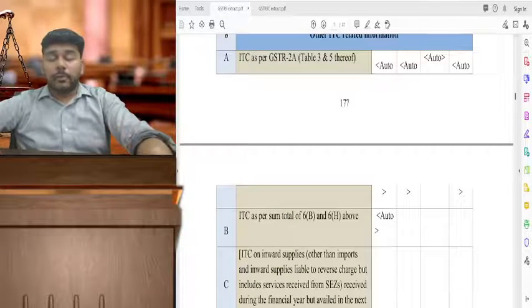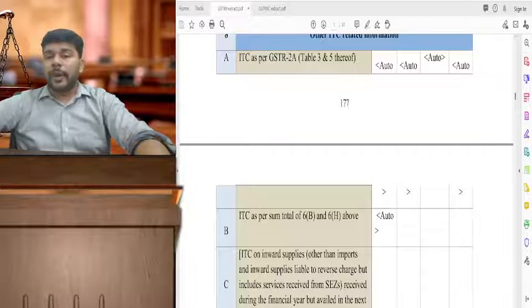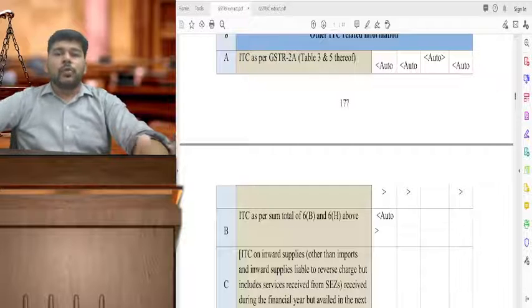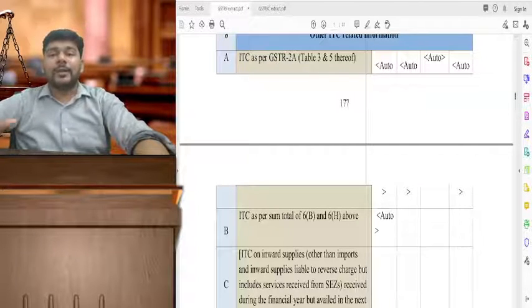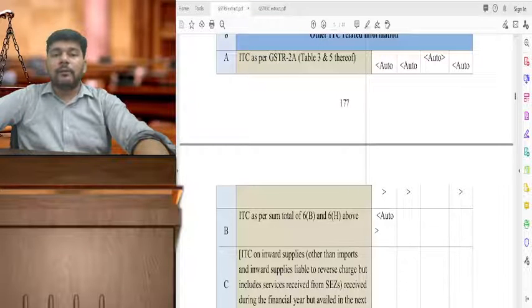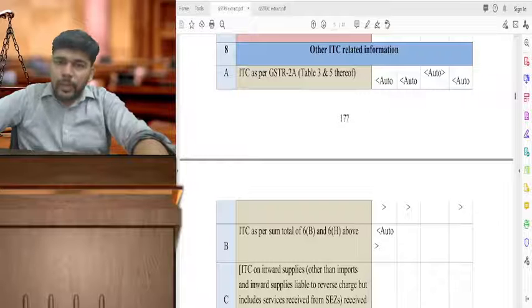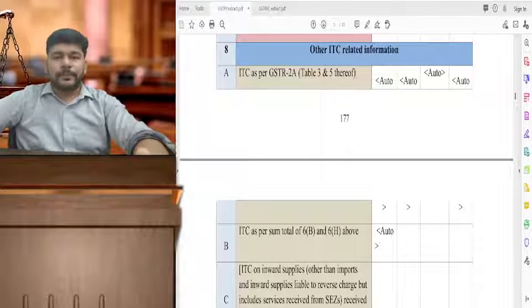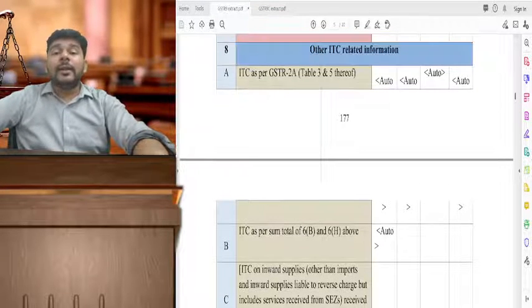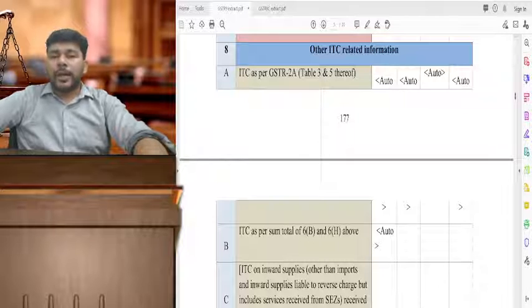So as well for the period January 22 to March 22, you may have to use the data of GSTR-2B. So what comes auto-populated is really a matter of intricacy that we need to see. When this table 8 reflects the value of GSTR-2A, is it just the 2A or is it 2A plus 2B? Means that for January 22 to March 22, there might be the figure of GSTR-2B only.